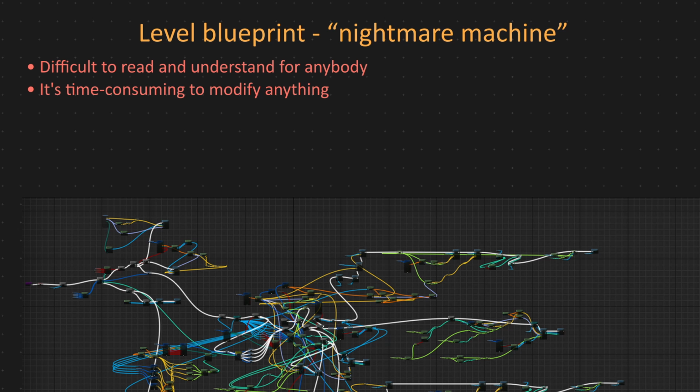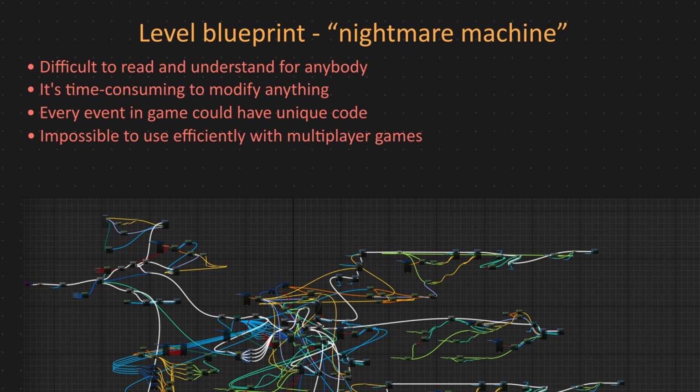The next thing. Content designers tend to implement entire event logic in level blueprints. We end up in a situation where every single event in the game has unique code. It means unique test scenarios and unique bugs. It becomes very expensive and frustrating to maintain the game script. It's also very bad for multiplayer games, where you have to consider splitting every piece of game logic between server and client, and you have to replicate selected data to clients.